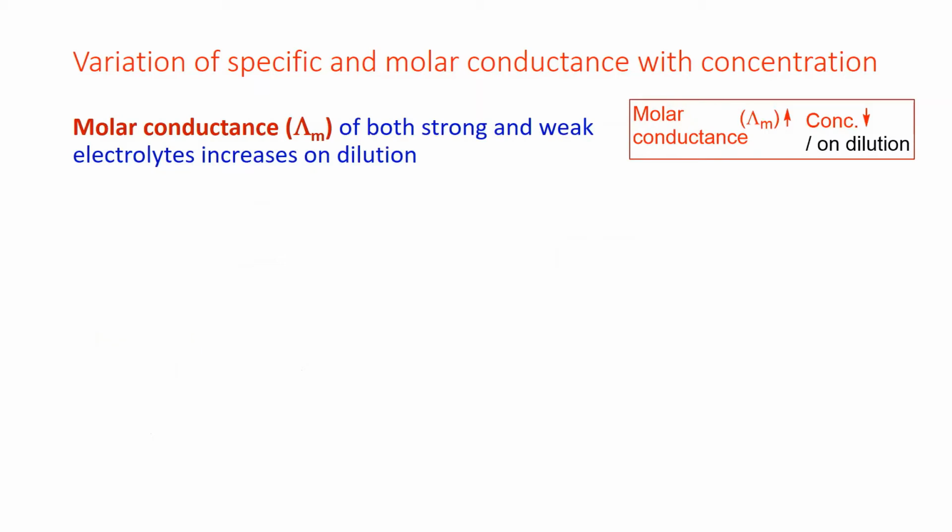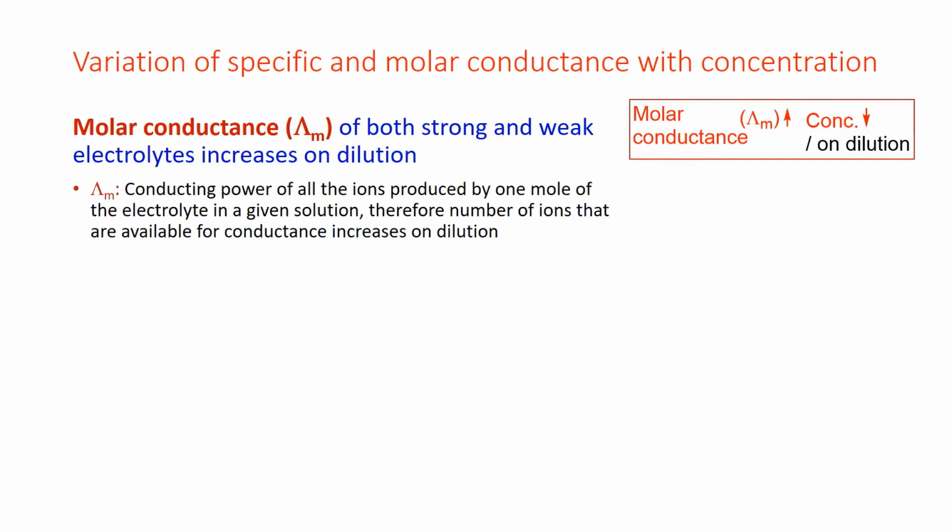Molar conductance of both strong and weak electrolytes increases on dilution. Molar conductance, which is the conducting power of all the ions produced by 1 mole of the electrolyte in a given solution. Hence, number of ions that are available for conductance increases on dilution.